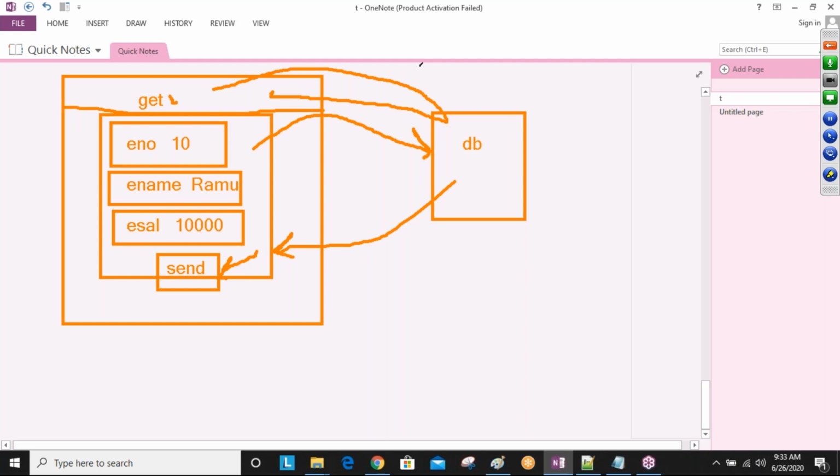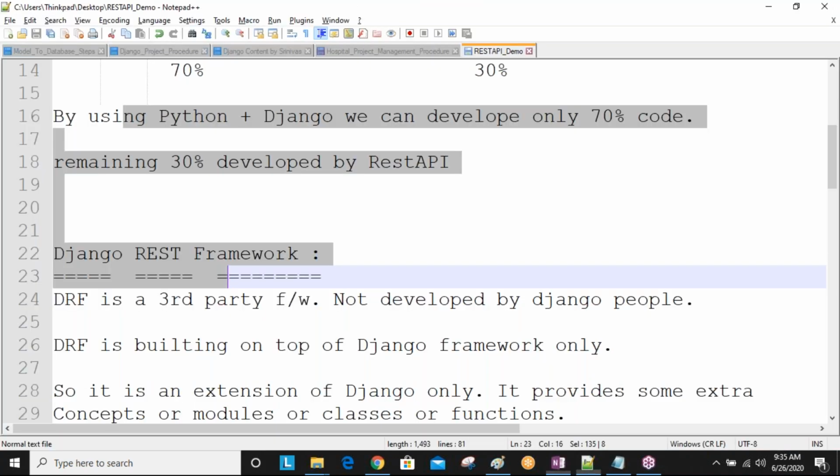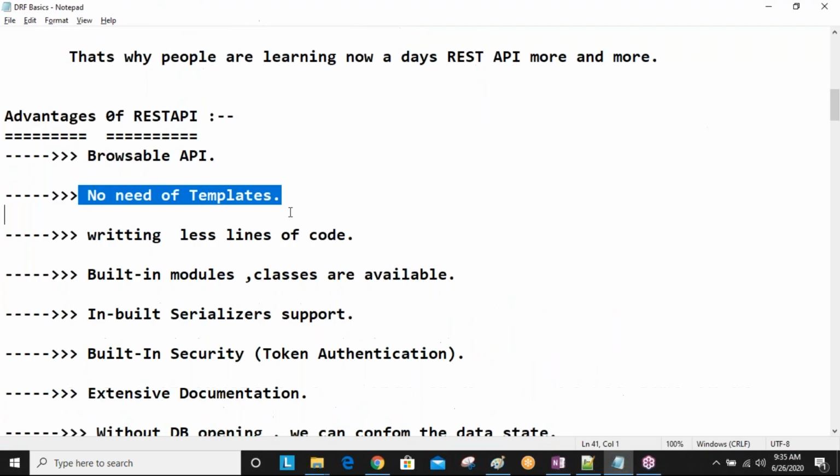Okay, when you are starting our programs, when you first see the output, you will understand that more clearly. So that is the browsable API part. Okay, next, no need of templates. Already I said, if you want to do CRUD operations, presentation is not required. Presentation not required means templates not required. That is the no need of templates. So we are writing fewer lines of code. Since you are not developing the total presentation, automatically coding lines are also reducing.